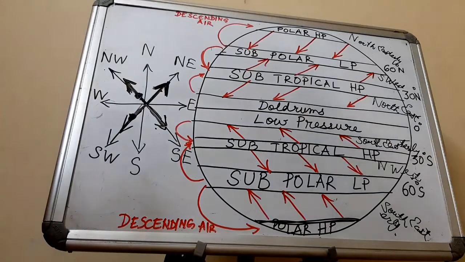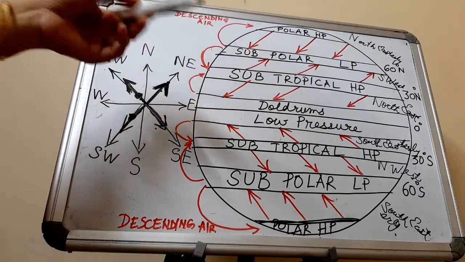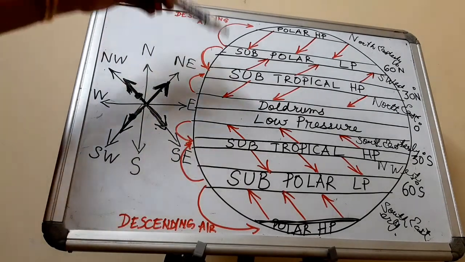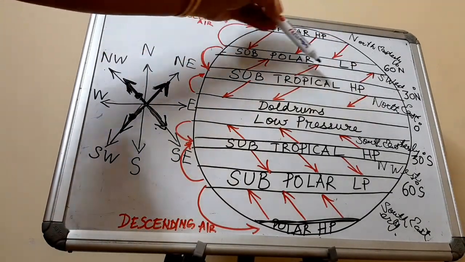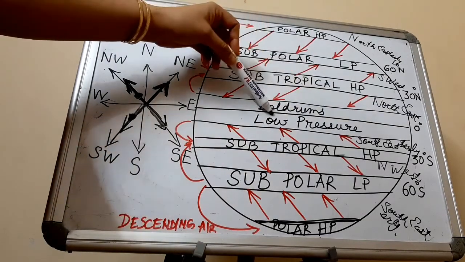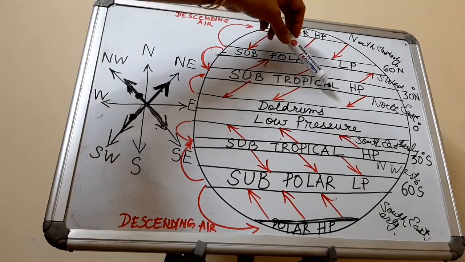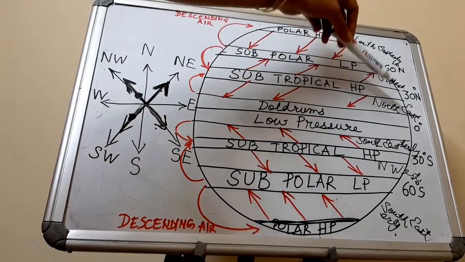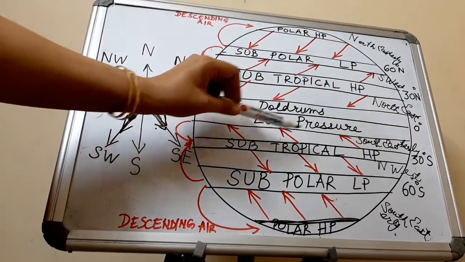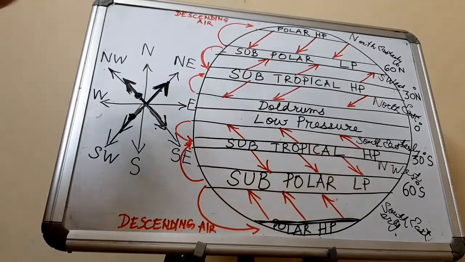Okay, now let us understand what these winds are commonly called. These winds which are blowing from subtropical high pressure to equatorial low pressure in both the hemispheres, in the northern hemisphere are blowing in the northeasterly direction, and in the southern hemisphere they are blowing in the southeasterly direction.